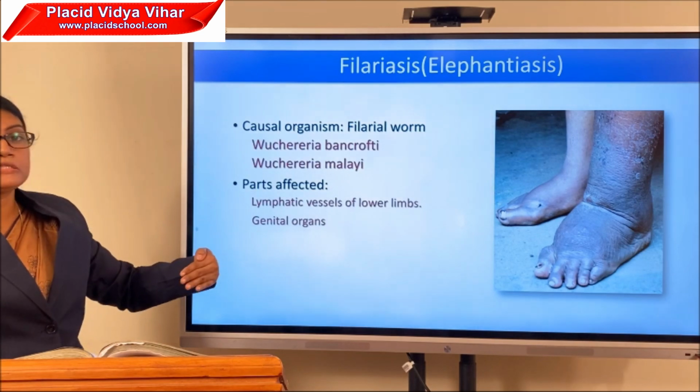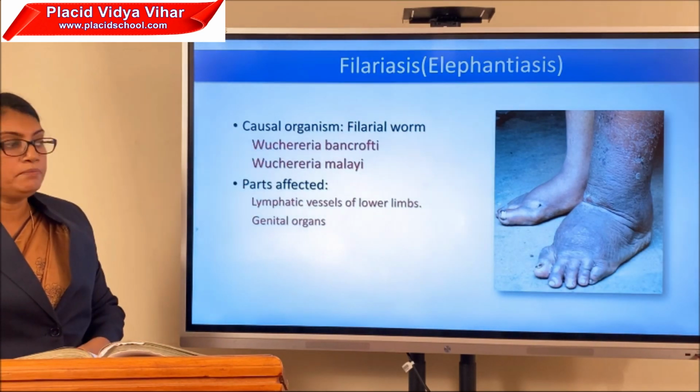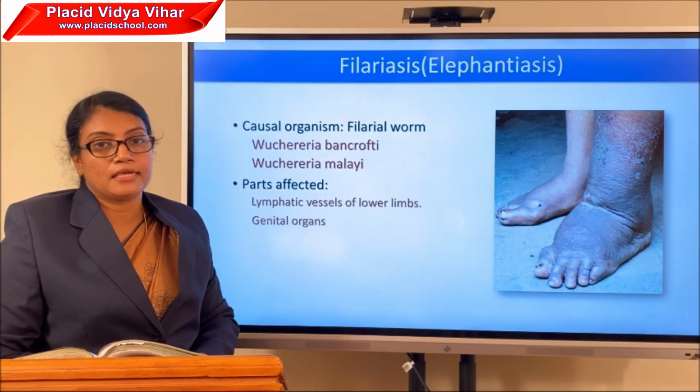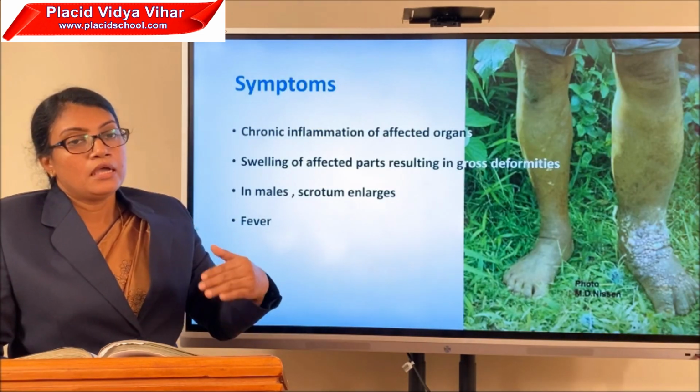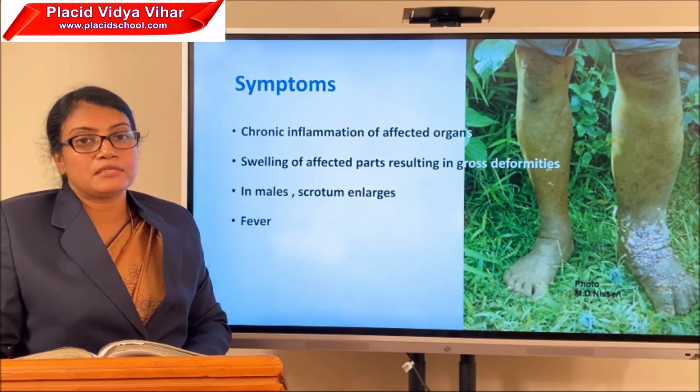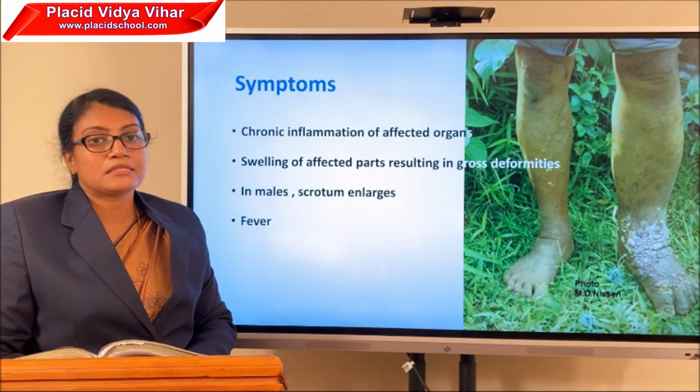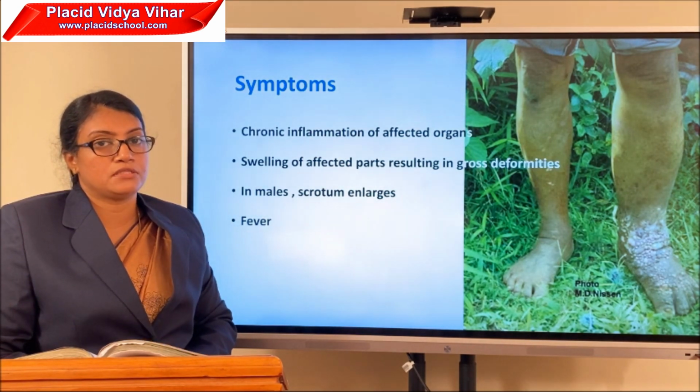And the different regions affected by this filarial worm: the lower lymphatic vessels usually get affected. Since the lymphatic vessels are affected, there will be accumulation of the lymphatic fluid that causes enlargement or swelling of the affected regions.